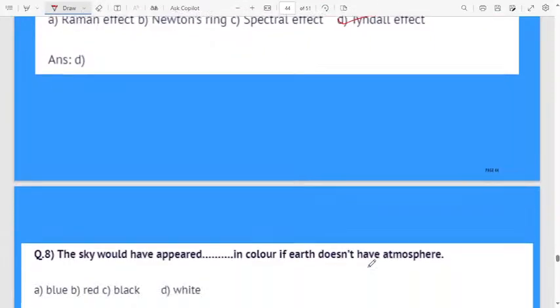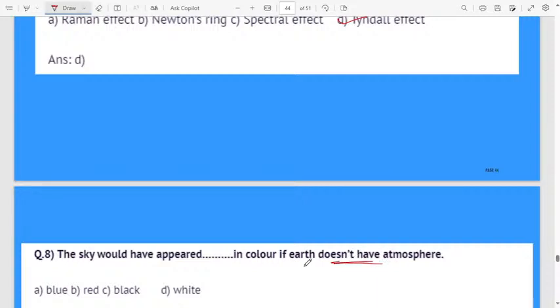Next question. This also is one of the types of questions I discussed. I explained the theory part. Those who are continuously watching my video will definitely answer this question. The sky would have appeared dark in color if the earth had no atmosphere. If the earth does not have an atmosphere, no atmosphere.